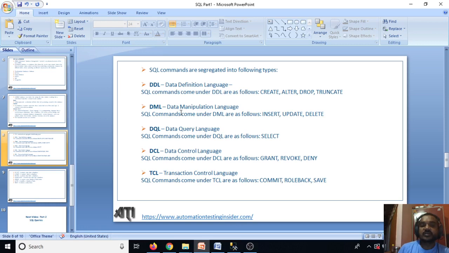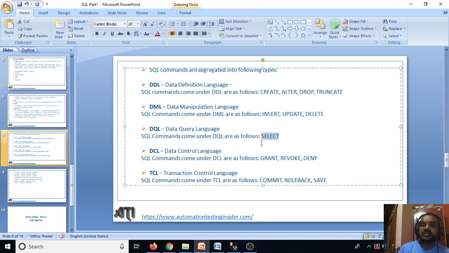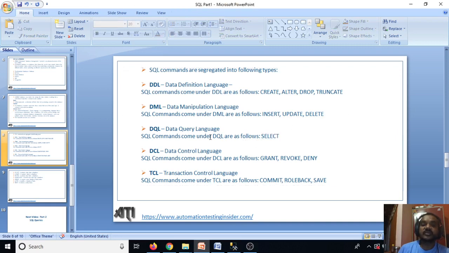Another language is DML, data manipulation language. The SQL commands that come under DML are insert, update, delete. To insert a record in a table, we have the insert command, update to update the record, and delete to delete the record from the table. Then data query language, DQL. The select keyword comes under data query language.